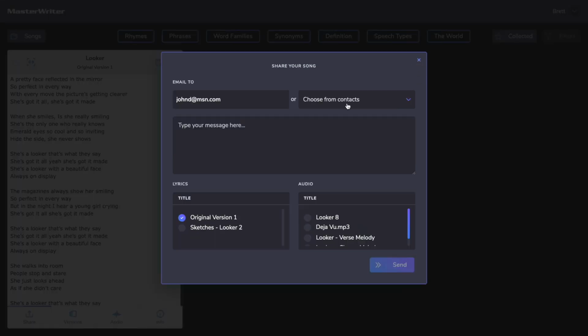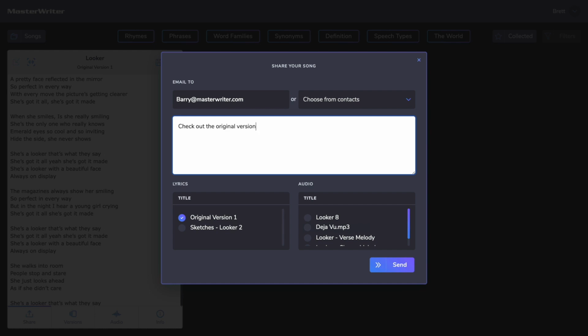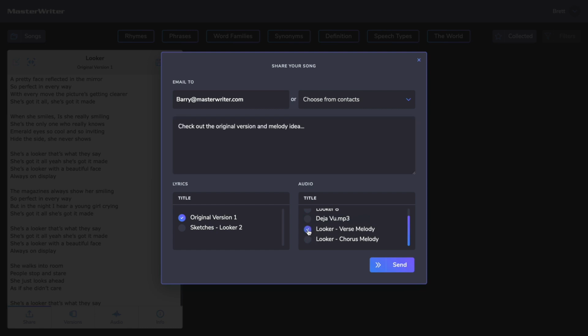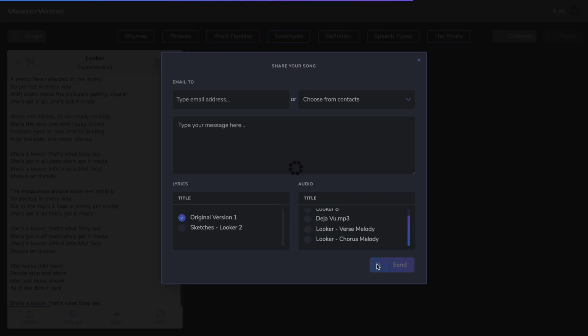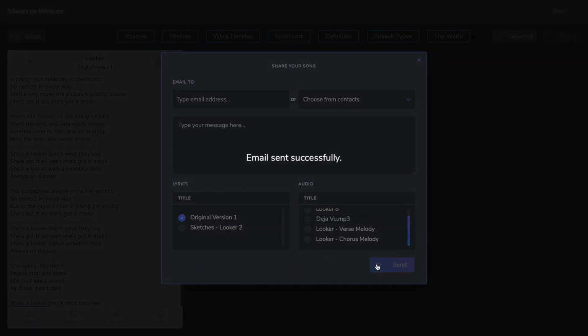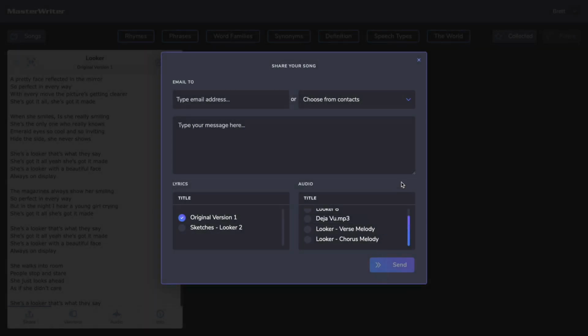Now you can type in your message, choose which versions you'd like to send, and if you'd like to include any previously recorded audio, you can do so here. Note, you can only include one audio track at a time. Hit Send to share. You'll receive a message when the email has been sent. Click the X in the upper right corner to close Share.